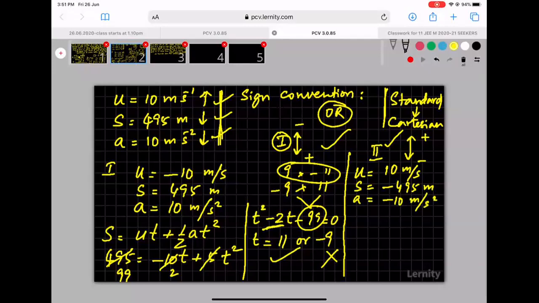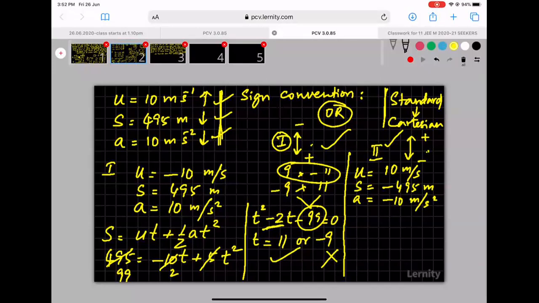A is not always minus 10 meter per second square. A is minus 10 when you say so. Right? When you take this convention, a is minus 10. When you take the other convention, a is plus 10. So don't worry about that. Acceleration due to gravity is just 10 meter per second square downwards. That's all. That's the truth. Whether it is positive or negative is your opinion.